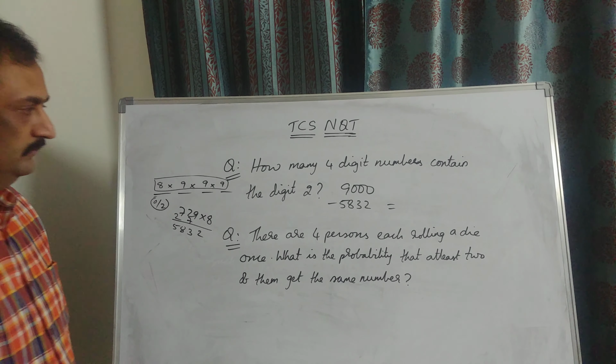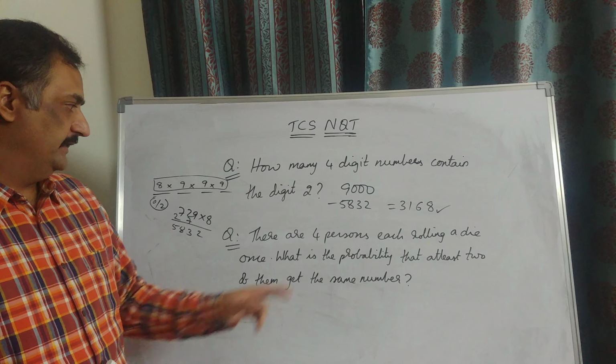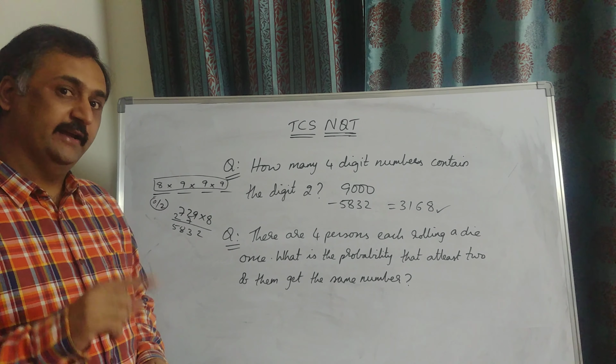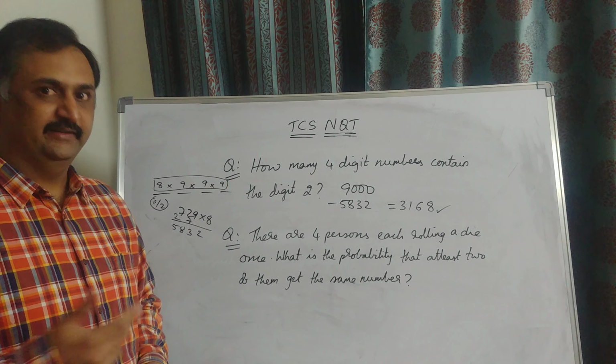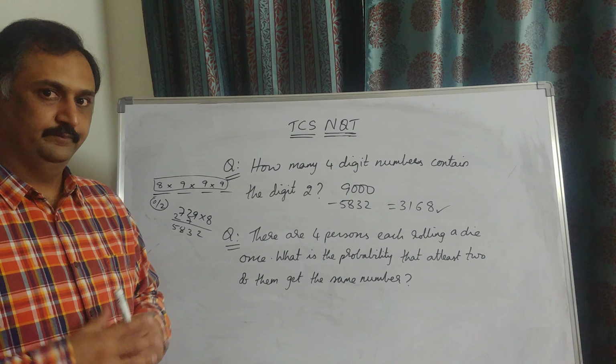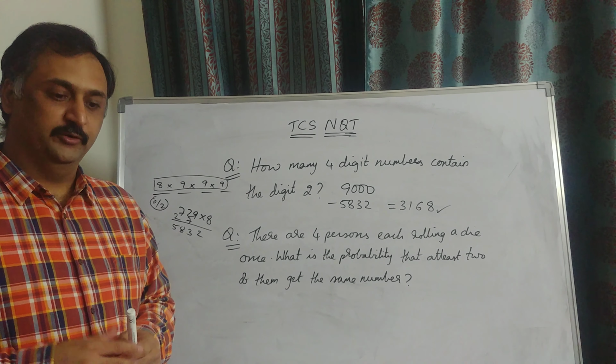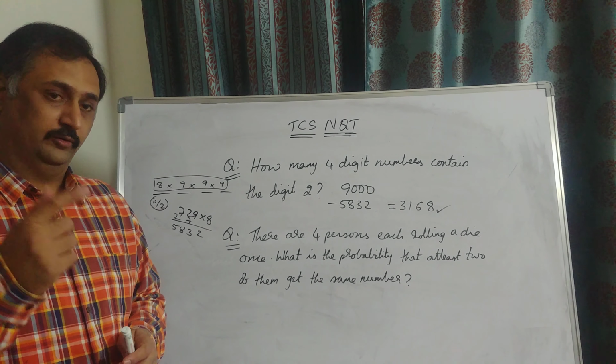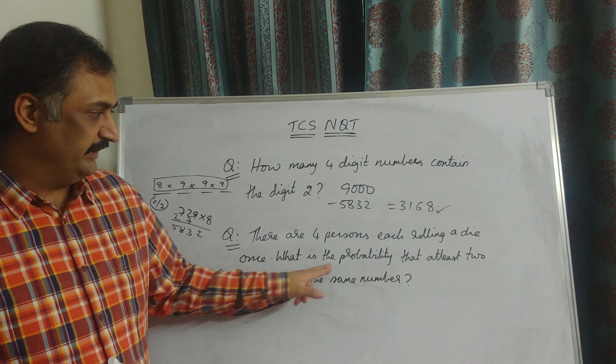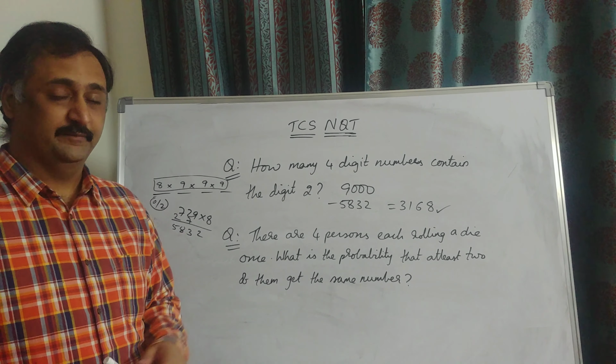Now let us see the next question given. There are 4 persons each rolling a die one time. That means it is equivalent to rolling a die 4 times. So the total number of possibilities in the denominator will be 6 power 4. What's the probability that at least 2 of them get the same number?